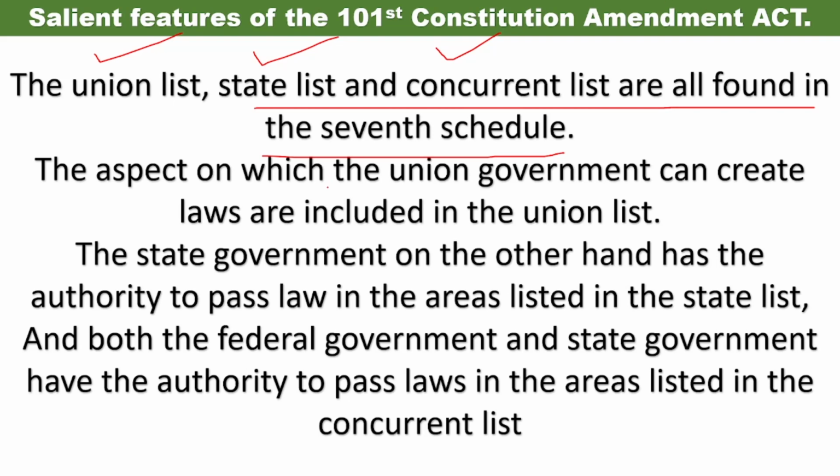The aspects on which the union government can create laws are included in the union list.